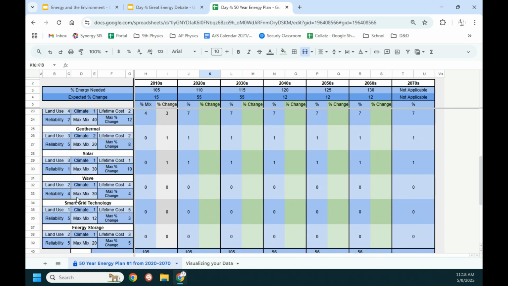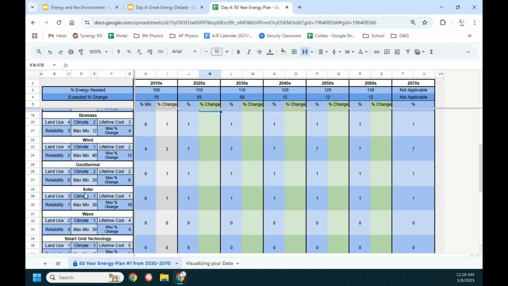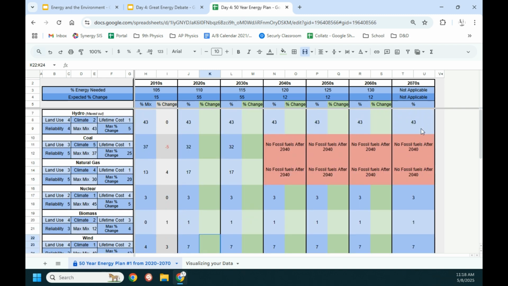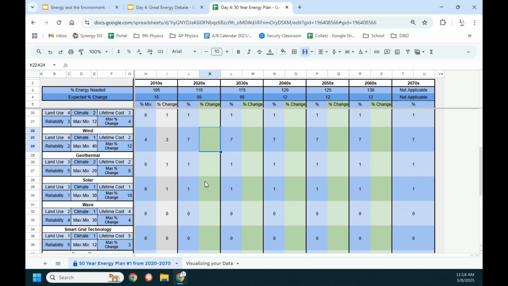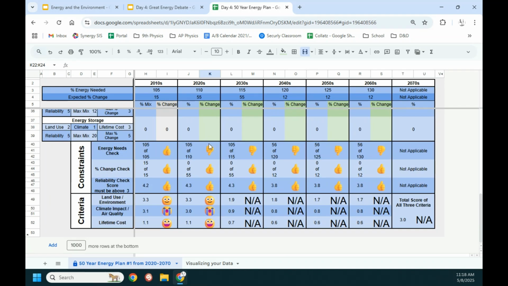Keep in mind that maximum mix. Again, some of those get to that maximum mix pretty quick. Keep in mind the maximum change that you can do at one time as you're going. And if you have any red errors along the edge here, or any red errors in the middle, or any thumbs down, obviously you need to fix those before moving on.